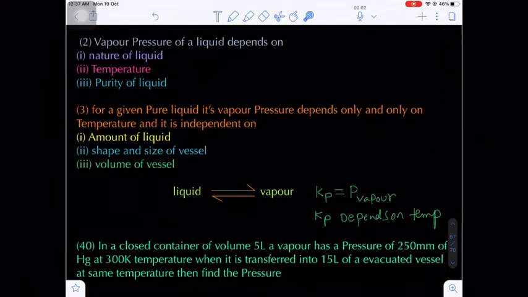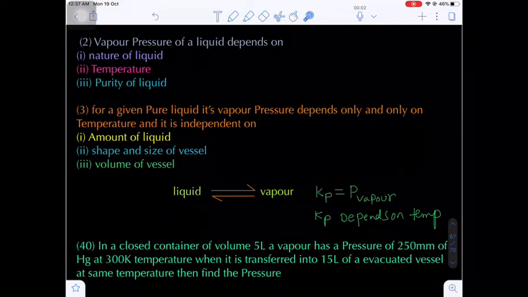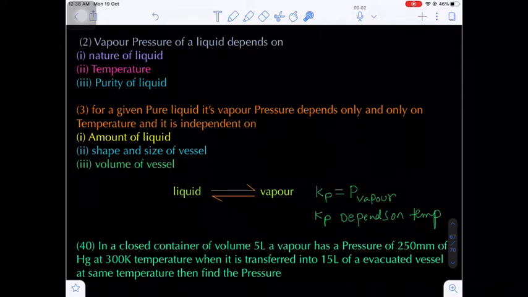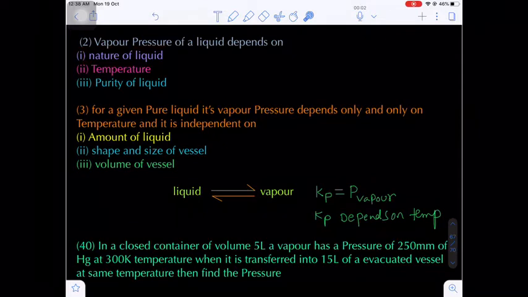Now here, the vapor pressure of a liquid depends upon what? We know already in the concept of vapor pressure. First, the nature of a liquid. This is very important because the vapor pressure is nothing but the pressure exerted by the vapor on the surface of a liquid when both exist in dynamic equilibrium at a constant temperature in a closed vessel. So the tendency to escape into the space is called the rate of evaporation. More tendency to escape into the space, more rate of evaporation, more vapor pressure.